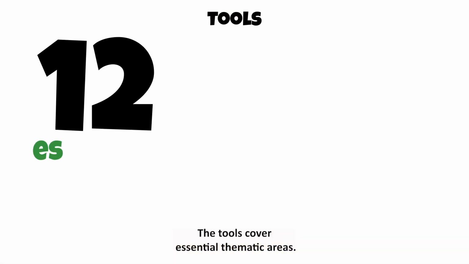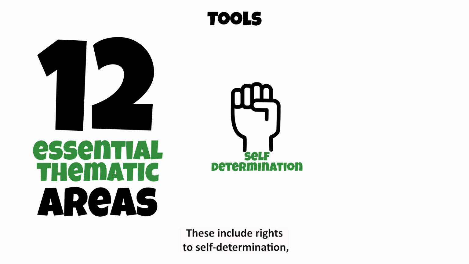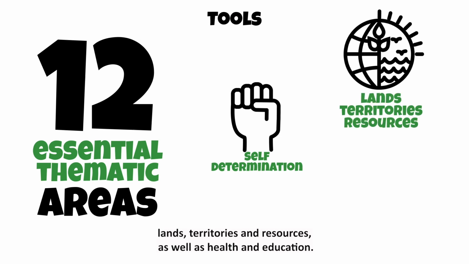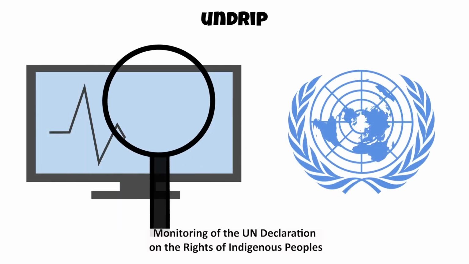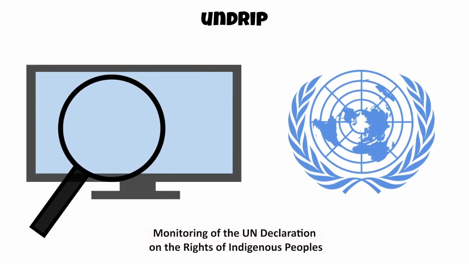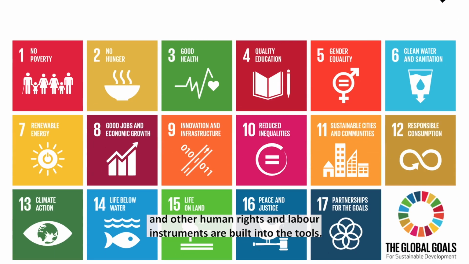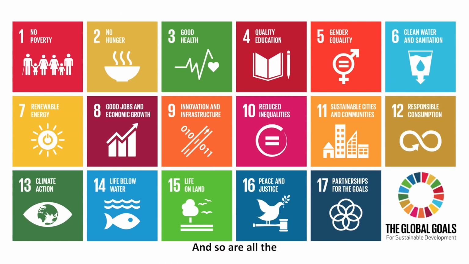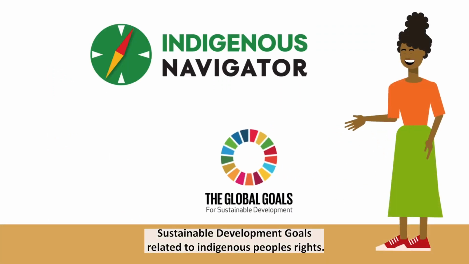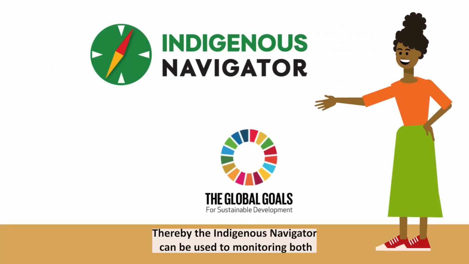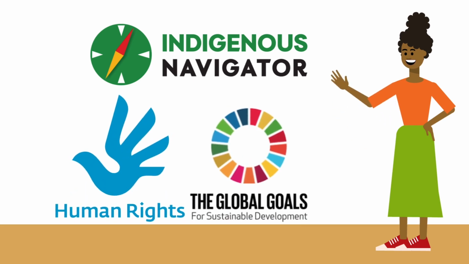The tools cover essential thematic areas. These include rights to self-determination, lands, territories, and resources, as well as health and education. Monitoring of the UN Declaration on the Rights of Indigenous Peoples and other human rights and labor instruments are built into the tools. And so are all the Sustainable Development Goals related to Indigenous peoples' rights. Thereby, the Indigenous Navigator can be used to monitor both the most important human rights instruments and the Sustainable Development Goals.